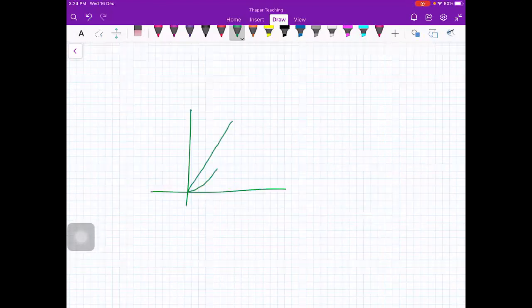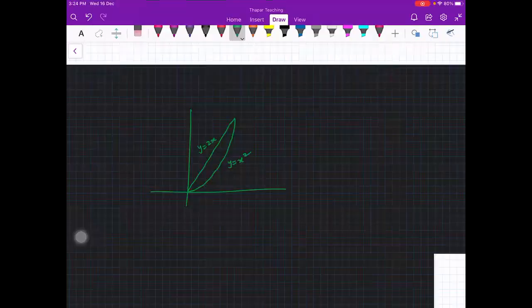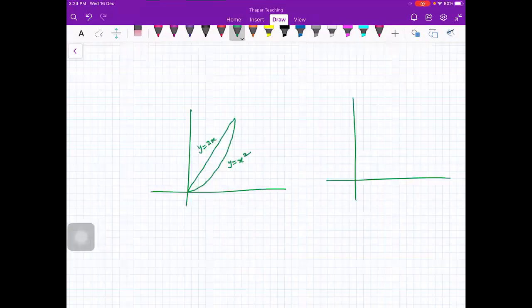In the question before this, we had a region like this. This was y is equal to 2x and this was y is equal to x square. And then in the next question, we have a region like this.